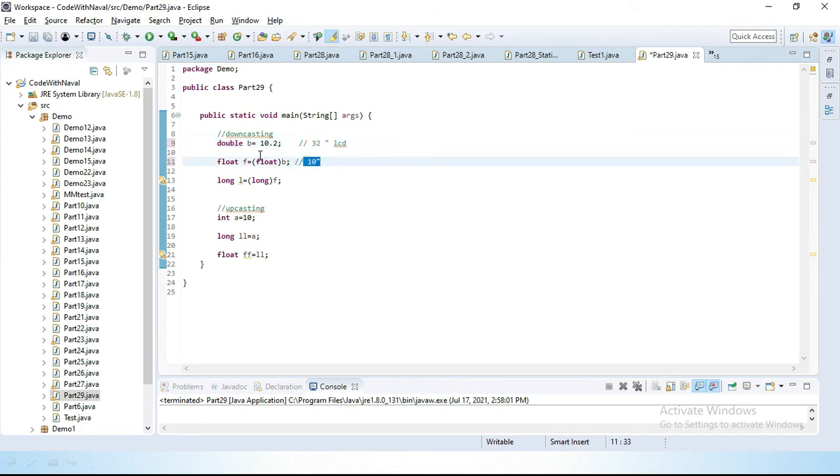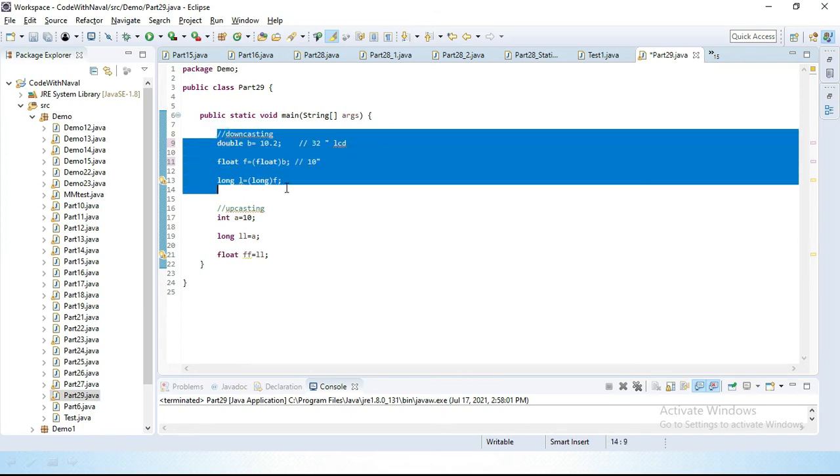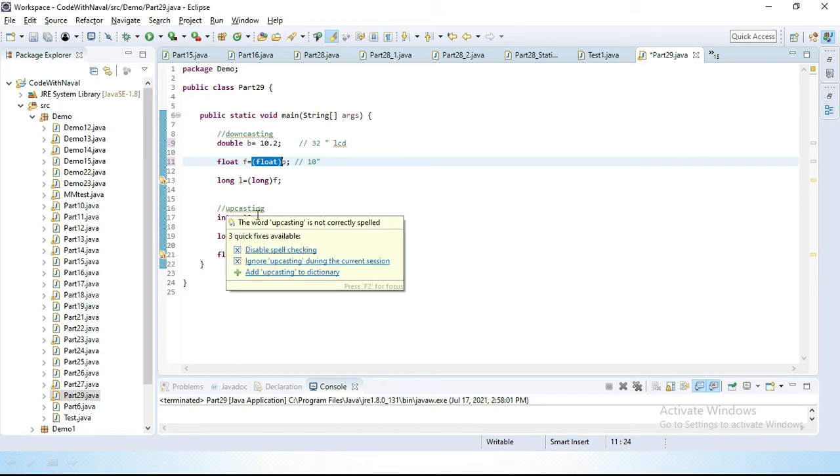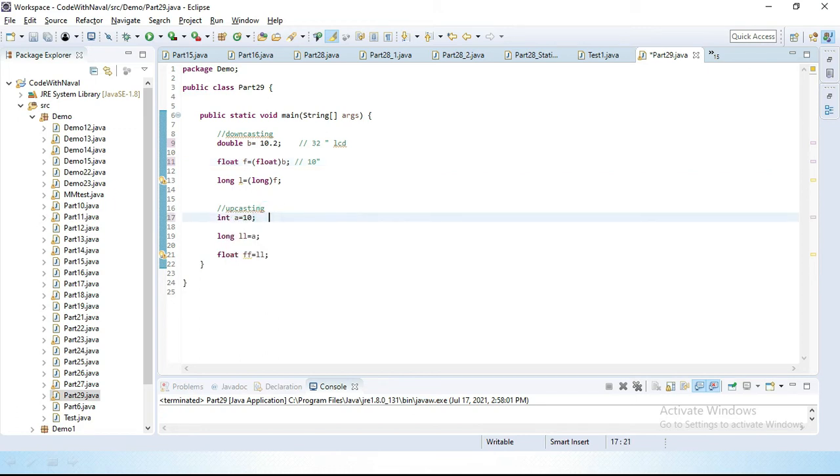Like the same way, in downcasting we have less size and more data. We can't store more data in less size. For that, first we have to define conversion, only then we can store. But in upcasting, in an integer we have 4 bytes, and in a long we have 8 bytes. We can easily store 4 bytes inside 8 bytes.